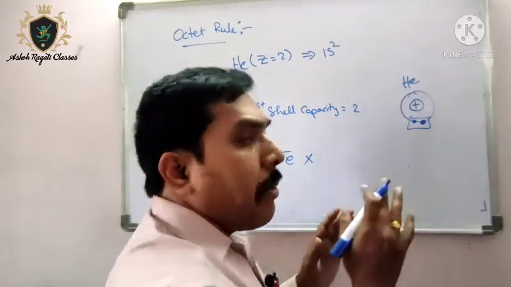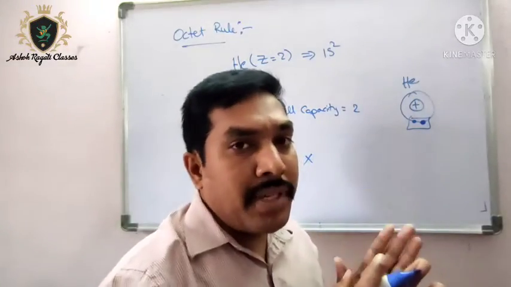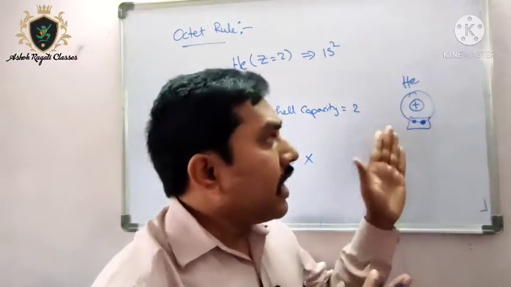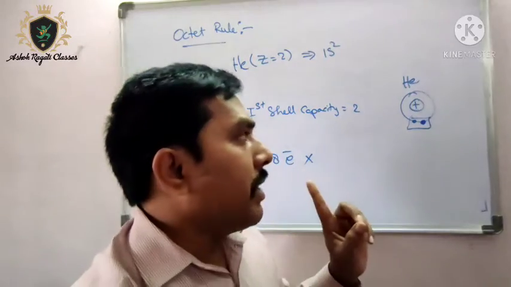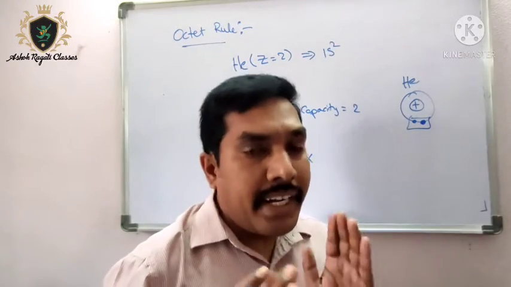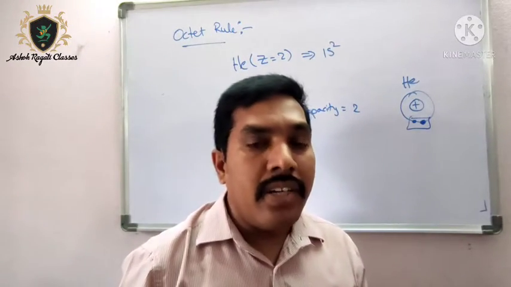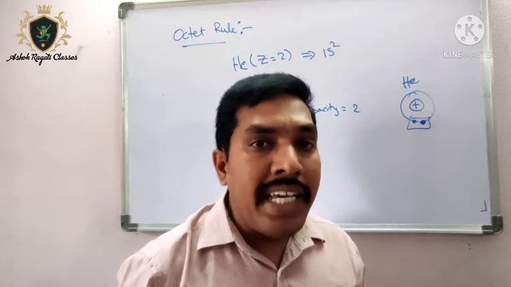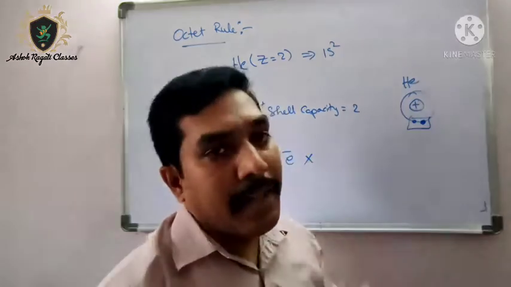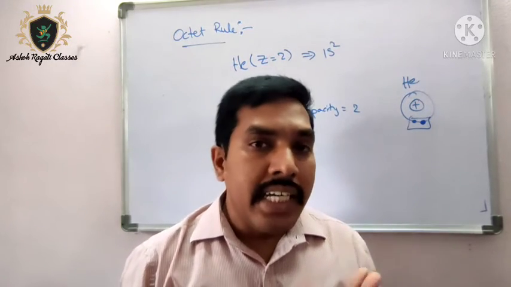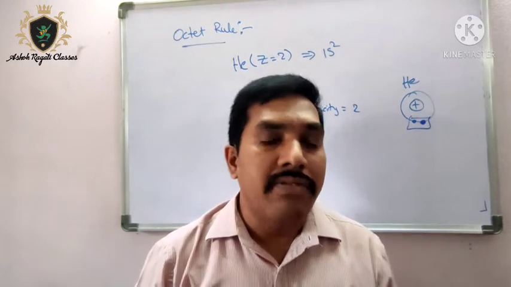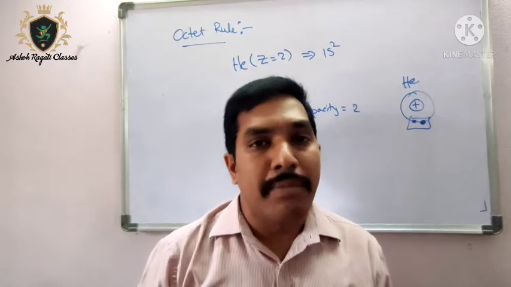Because the shell is filled to its maximum capacity, helium gets stability. Only one element which does not have the octet configuration and is placed in the inert group is helium. Understood why helium is placed in the 8th group? It is filled to its maximum capacity of the shell, that is why it gets stability.